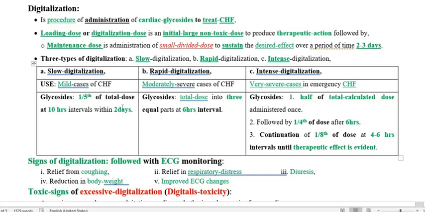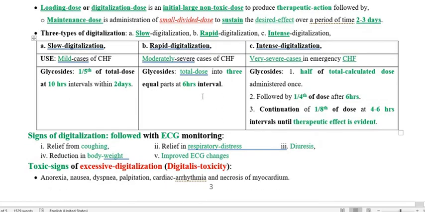Whereas in case of moderate or rapid digitalization, we go through congestive heart failure of moderately severe cases, and in that the glycoside should be administered at 6-hour intervals, and the total dose should be divided into 3 parts. Take the example, if the total dose is 90 nanogram, we divide it into 3 doses, that is 30, 30, 30. So 30 nanogram we administer to the patient, and the second dose after a 6-hour interval. So this is about the moderately severe cases.